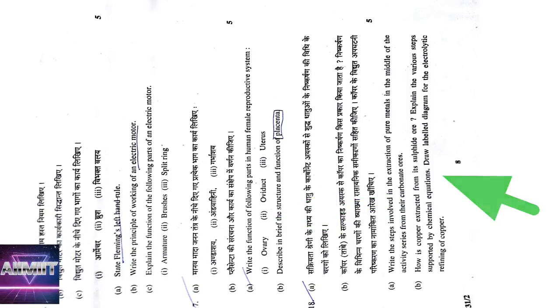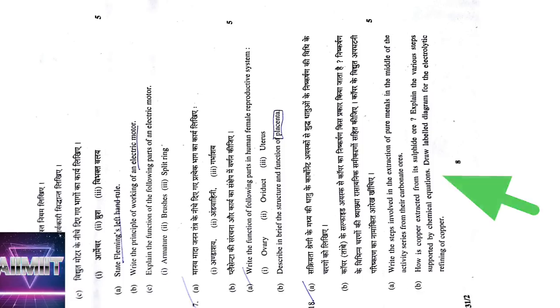And the brief function of placenta, you have to write development of an embryo, and placenta functions like nutrition, respiration, circulation, excretion, and relying on the mother's side, how blood supply will occur, you have to write. Coming to 18th question, write the steps involved in the extraction of pure metals in the middle of the activity series from their carbonate ores, he said.